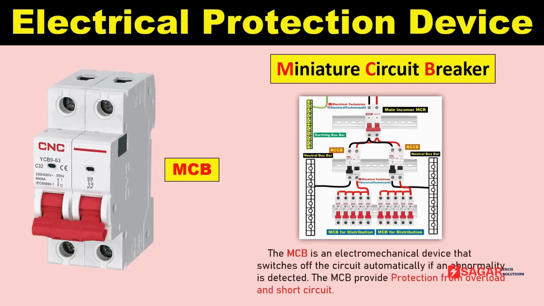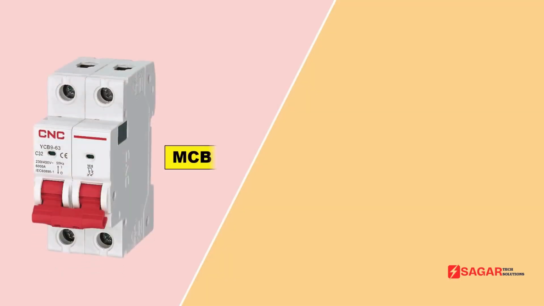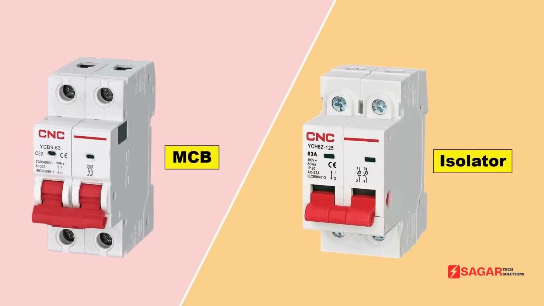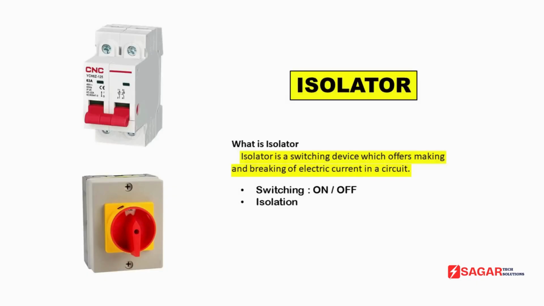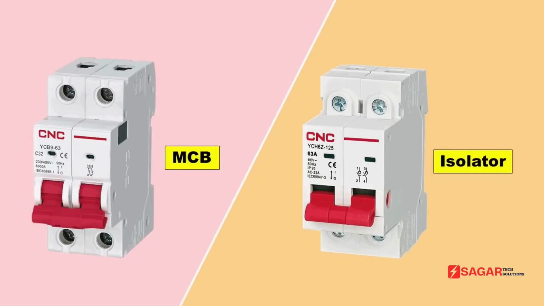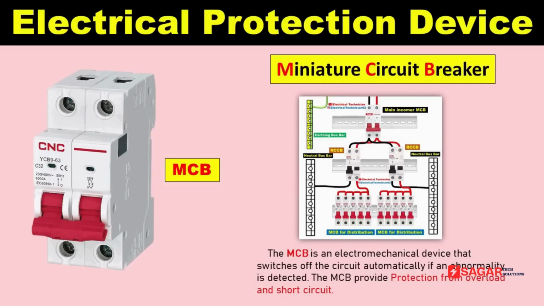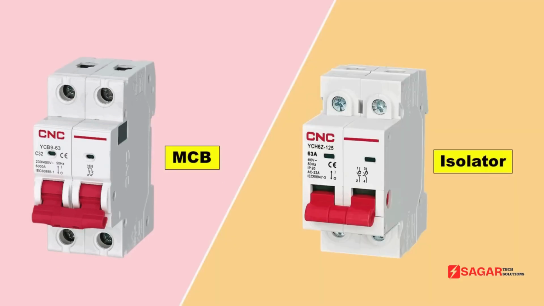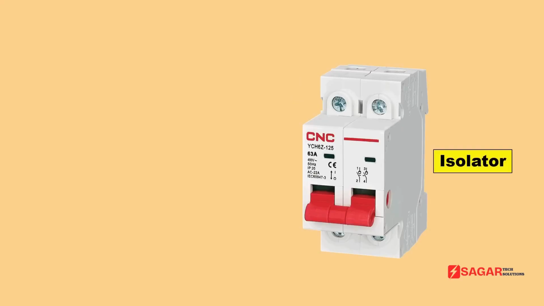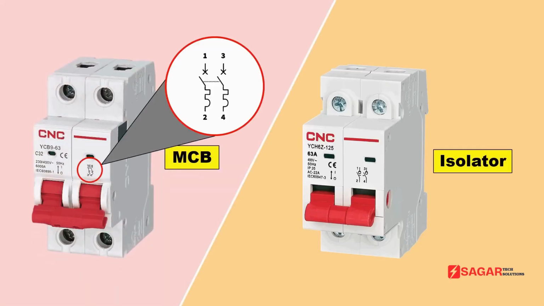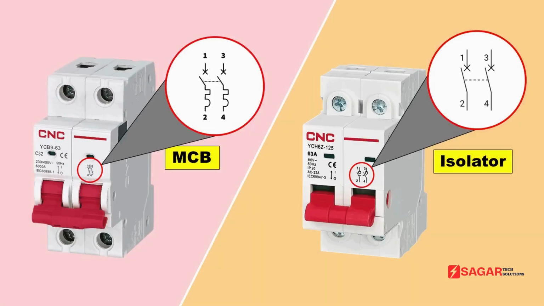Friends, before moving forward, I want to tell you one more thing, that is the MCB and the isolator, both of these look almost same. Just like your MCB, isolator is also there. Although you can find various types of isolator, but this MCB type of isolator looks exactly same as MCB. If you go to market to buy a MCB, then from profit point of view, shopkeeper may sell you isolator in place of MCB. And if you install isolator in your home, then you will not get any kind of protection. You can look in the screen, what is the symbol of MCB and what is the symbol of isolator.